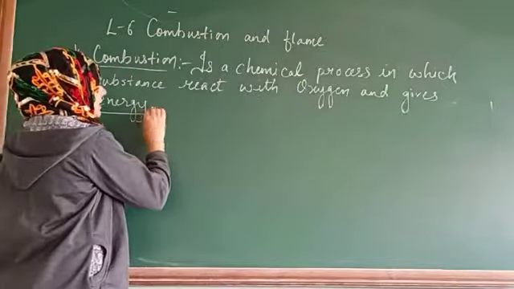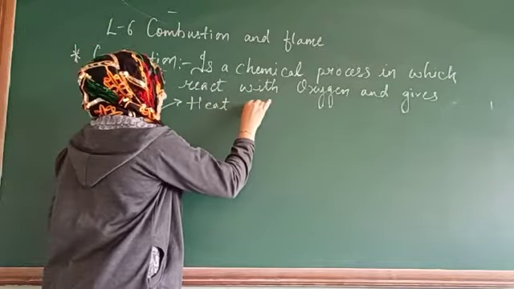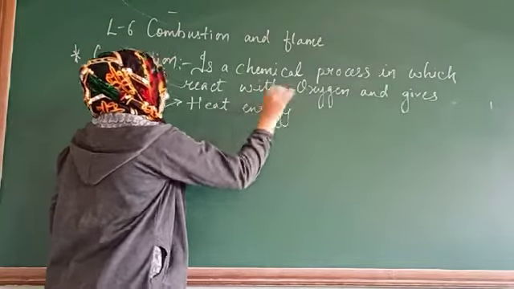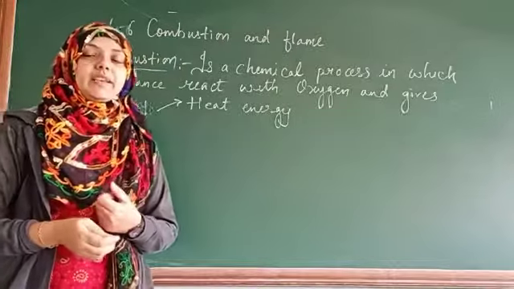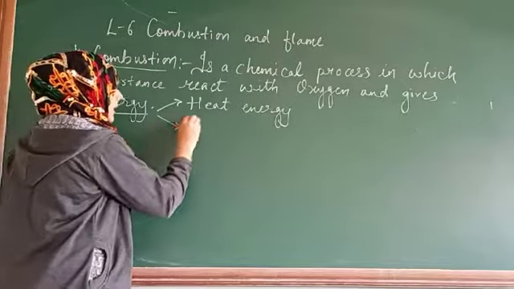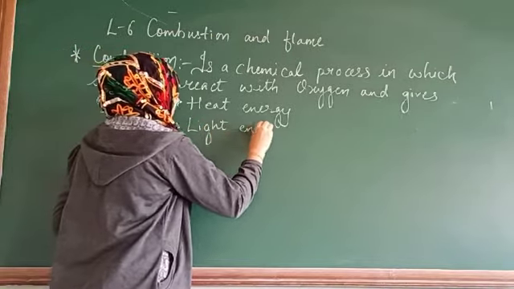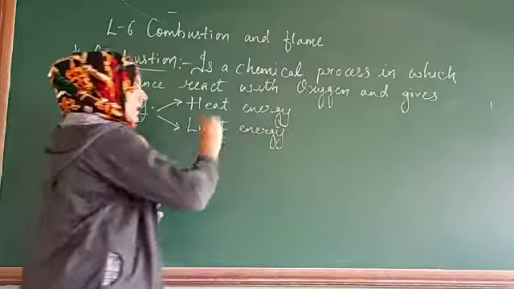The basic energy which we obtain is heat energy. Very compulsory energy which we are getting, that is heat energy. Sometimes we also get light energy.